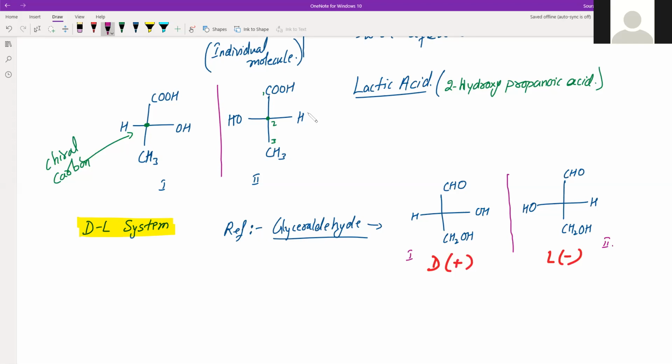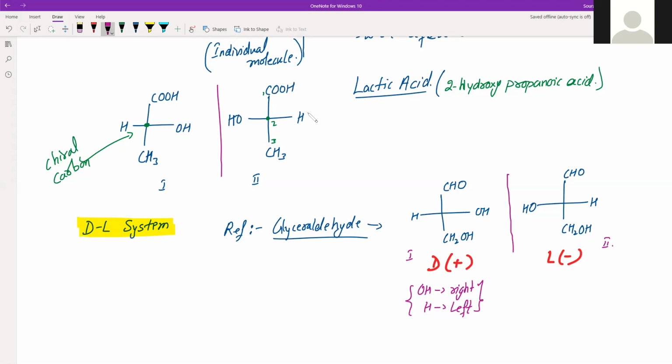Now, what is the important thing about this, or how to differentiate it, or what is the main point here, is that in this the OH group lies towards the right and the H atom lies towards the left. So OH is on the right and H is on the left. This is its deciding factor. Initially, this was kept as the deciding factor, right?